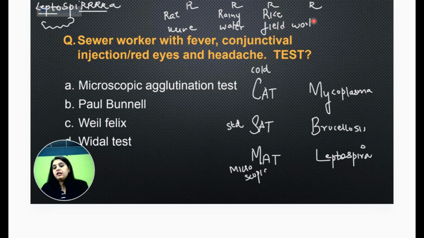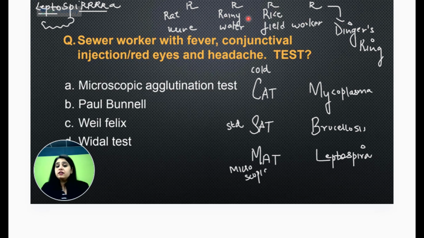Rice field workers are going to be exposed, because rainy water is used for rice growth, so rainy water is used by rice field workers. And एक ring दिखता है, कौन सा वाला ring? This also we had done very close to the exam. So that was what? The Dinger's ring. So I told you rat urine contaminating rainy water, rice field workers, Dinger's ring.